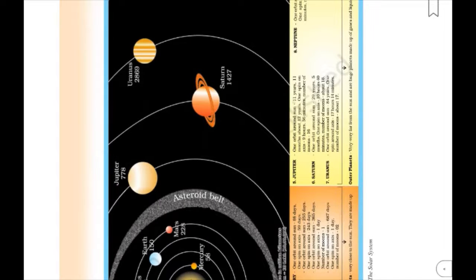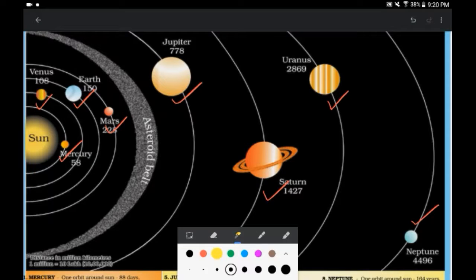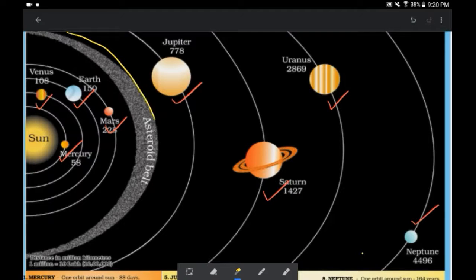Now come to the diagram of this solar system. With the help of the diagram, you can understand it very clearly. Now you can see the first planet is Mercury, second is Venus, third is Earth, fourth is Mars, fifth is Jupiter, sixth is Saturn, seventh is Uranus and eighth is Neptune. You can see there is an asteroid belt between Mars and Jupiter, isn't it?